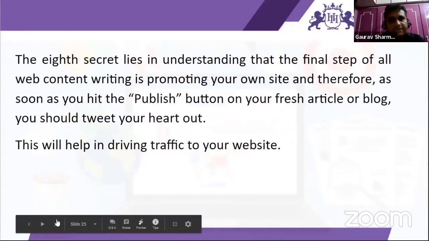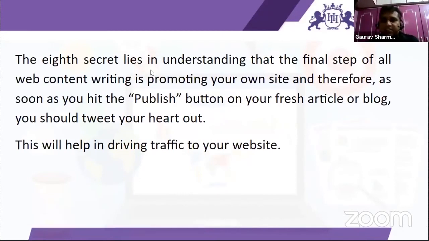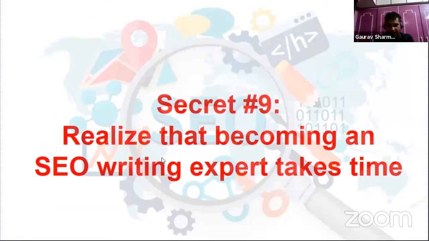Okay. Now, the eighth secret lies in understanding that the final step of all web content writing is promoting your own site. Therefore, as soon as you hit the publish button of your fresh article or blog, you should tweet your heart out. Try to share it on different websites. This will help drive traffic to your website. The more you share your website links on different platforms, the more people will be aware. The more people are aware, the more users you will get on your website. Definitely, the more web users you get, it will automatically help you in increasing the SEO.